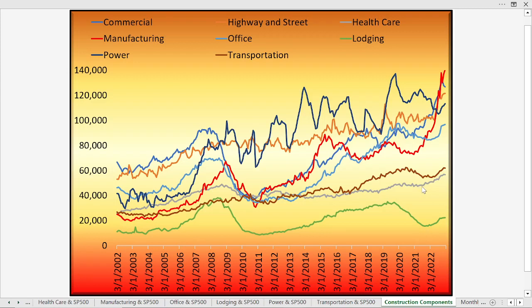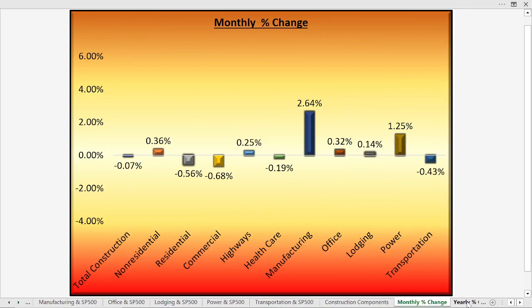So, and feel free to pause the video, take a really close look at this, because this really kind of shows us where the money is going in terms of construction. And again, if we think about our own investment portfolio, hopefully it aligns with the stocks that benefit from this. Now, overall, there's not a strong correlation between overall construction and the S&P 500, but I would venture a guess that maybe the manufacturing construction, maybe there are companies that are really benefiting from that.